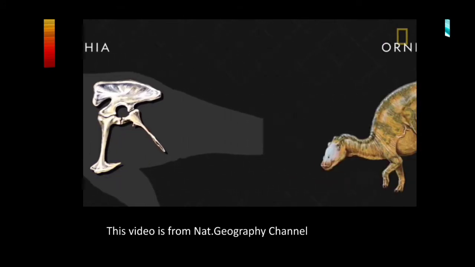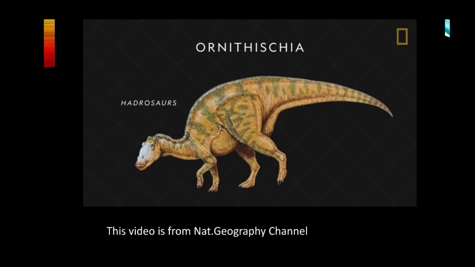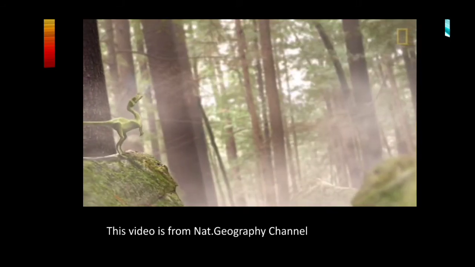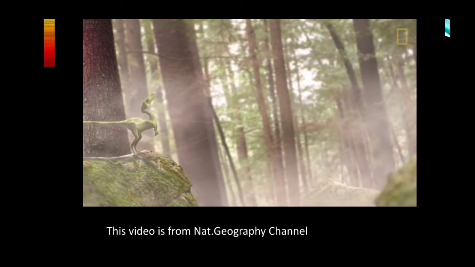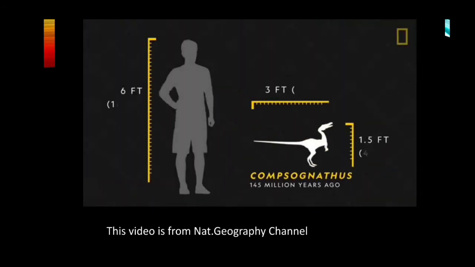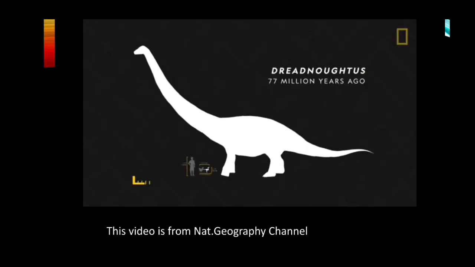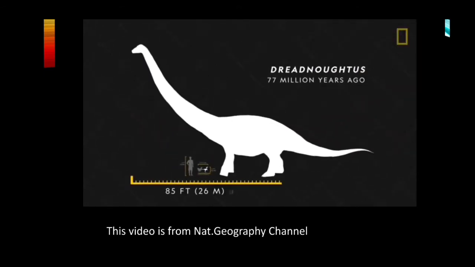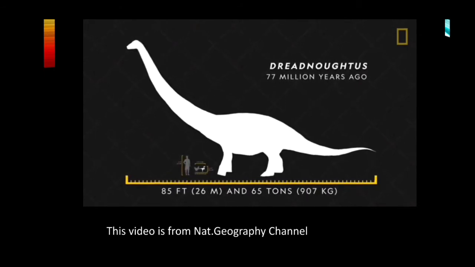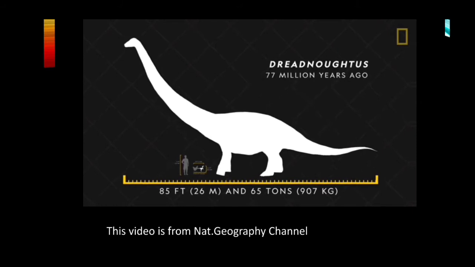In Ornithischian dinosaurs, such as Stegosaurus and Hadrosaurus, the pubis bone faces backward and down. Across both groups, dinosaurs varied greatly in size. Some were small, like Compsognathus, which was barely larger than a chicken, whereas others were gigantic, like Dreadnoughtus, which was 85 feet long and weighed 65 tons, making it the largest land animal to have ever lived.